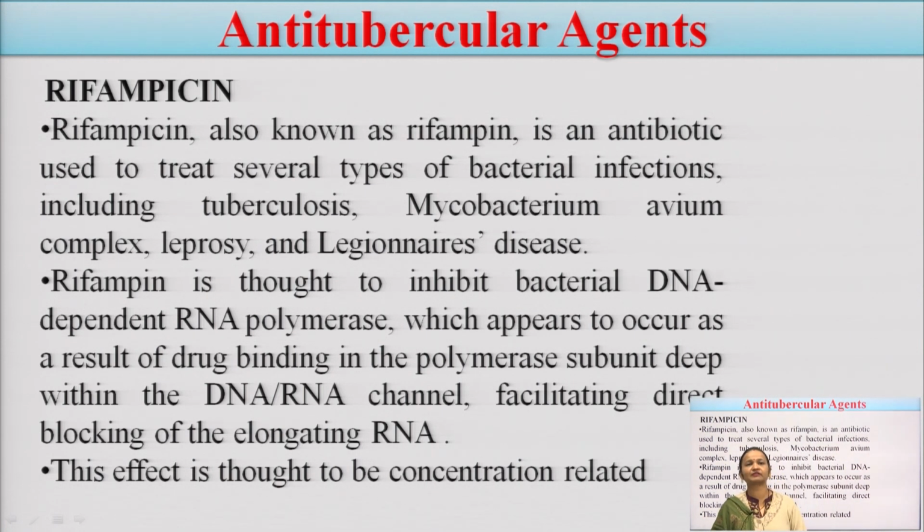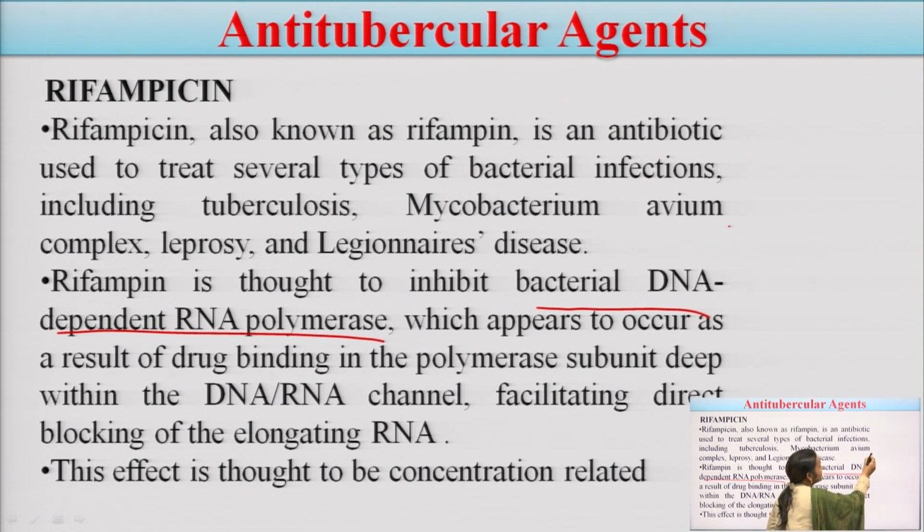The mechanism of rifampicin is that it is thought to inhibit bacterial DNA-dependent RNA polymerase. This enzyme causes the formation of mycobacterial RNA. How? You can see here the mycobacterial DNA is like this.